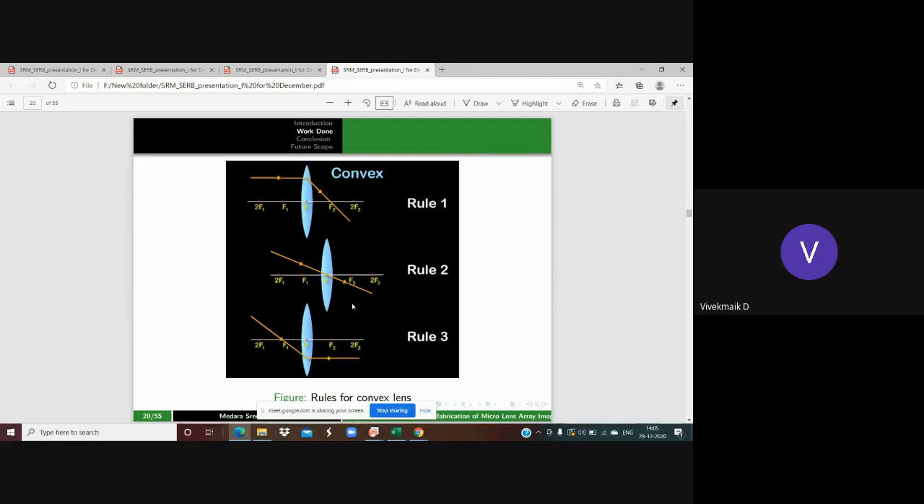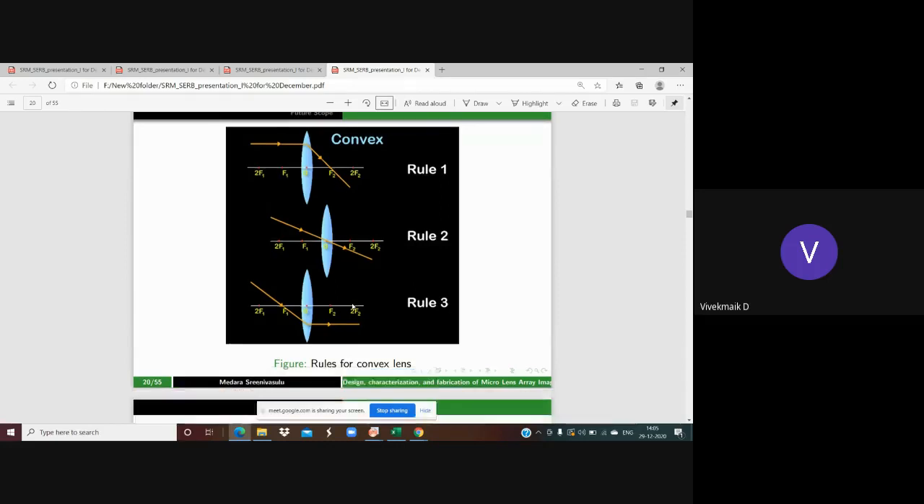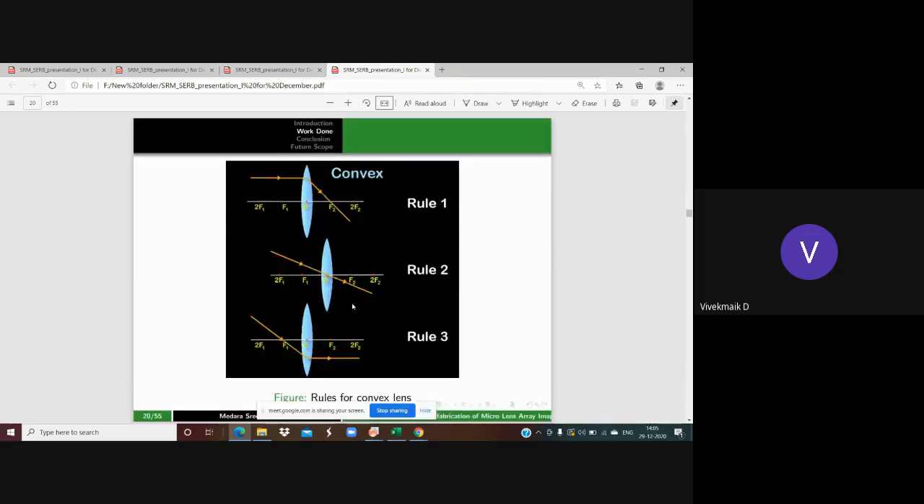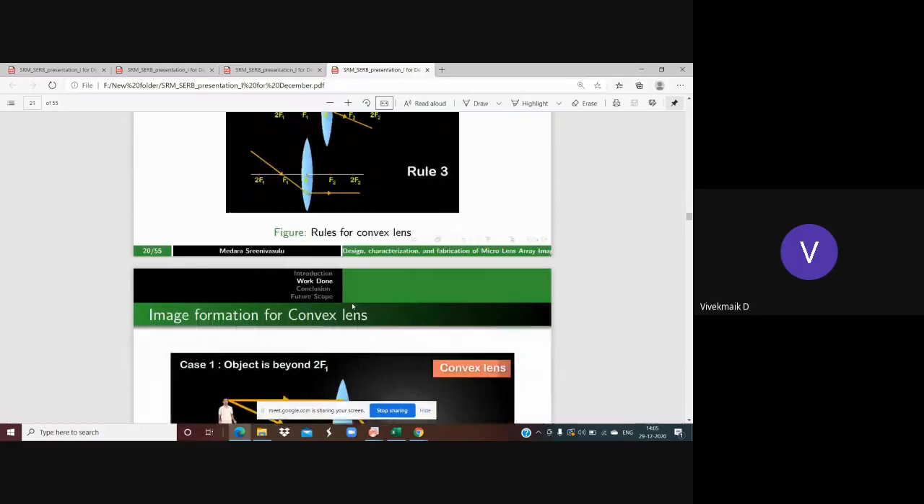And for the formation of image, out of the 3 rules we will take only 2. Then obviously I'm going to take rule 1 and rule 2. And every time I'm going to consider the top of the image only. The bottom of the image I won't consider, because the bottom of the image is nothing but the invertibility of the image only. It's going to happen.